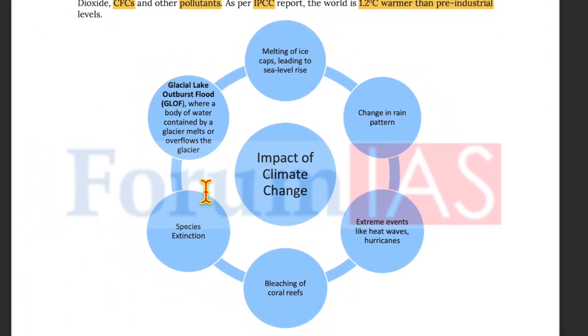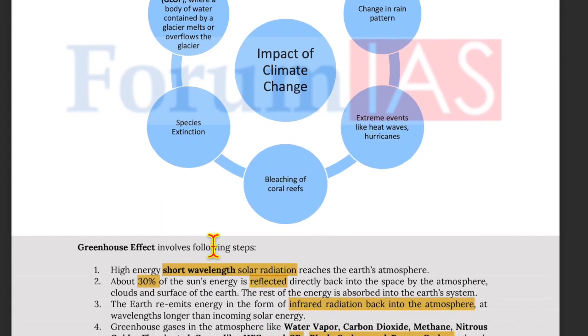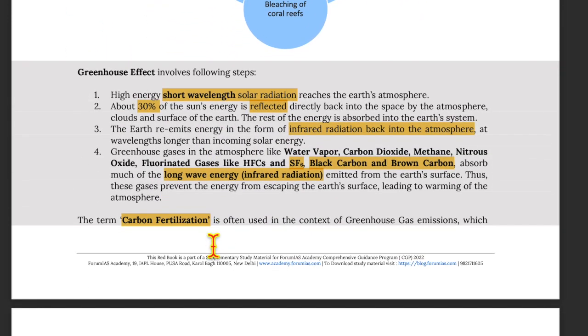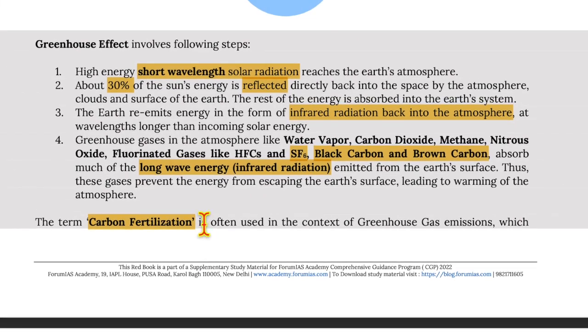Now, impact of climate change can be seen in the bleaching of coral reefs, extreme weather events like heat waves and hurricanes, change in rain patterns, melting of ice caps leading to sea level rise, glacial lake outburst floods where a body of water contained by a glacier melts or overflows the glacier, species extinction. Now, moving on to greenhouse effect.